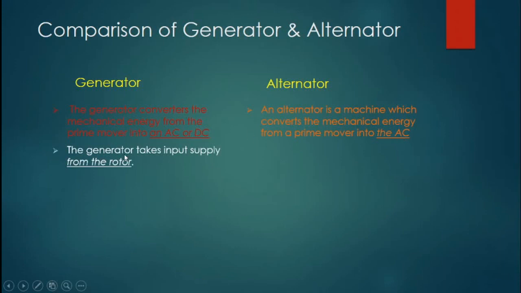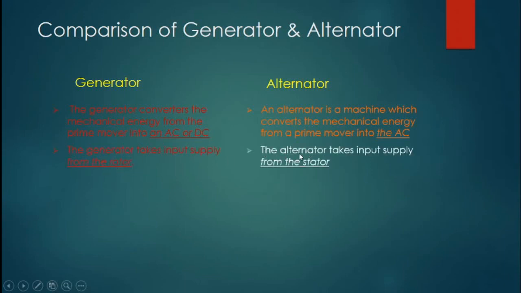Second difference: the generator takes input supply from the rotor, whereas the alternator takes input supply from the stator. Third: the armature of the generator is rotating, whereas the armature of an alternator is stationary.